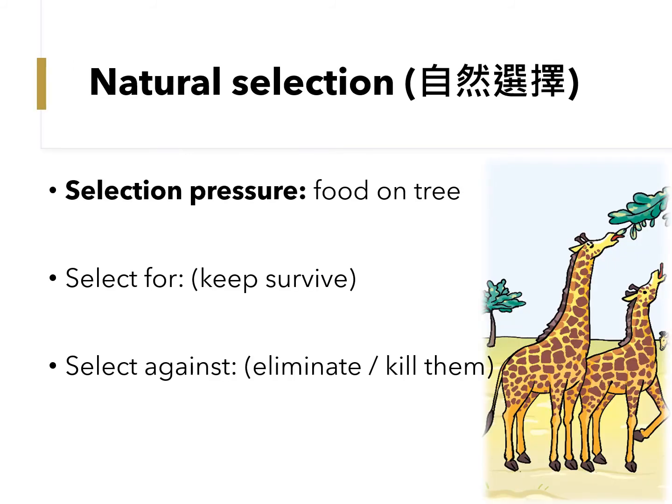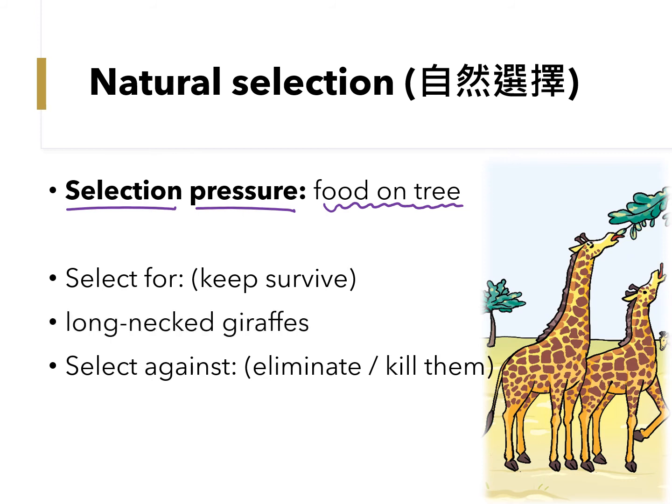When we talk about natural selection from Darwin, we have to focus on the selection pressure. In the case of the giraffe, the selection pressure is the food on top of the tree. It is the food which selects which organisms survive and which die. Is it the long-necked or short-necked giraffe that survives or dies? This time, it is the long-necked giraffe that survives.